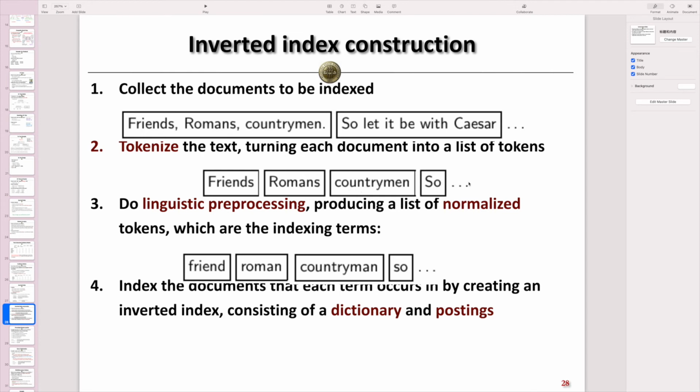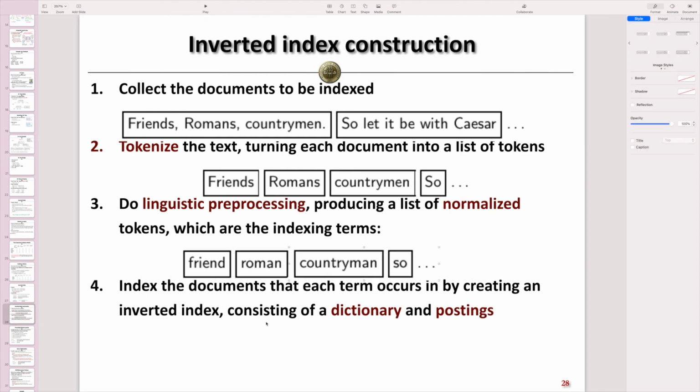Based on these documents as well as tokens, we can further do some linguistic pre-processing to produce a list of normalized tokens instead, which will be the index terms. In other words, for all the tokens, we can get their lowercase representations and also remove the s at the ends of the tokens, because friend and friends will be treated as the same token. This can be done by some linguistic pre-processing steps very easily. And we can transform them into the index terms instead, like friend, roman, countryman, so, and so on.